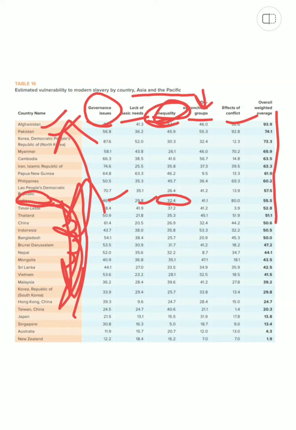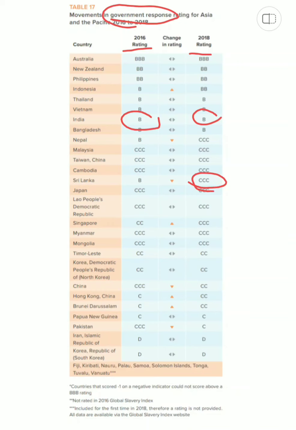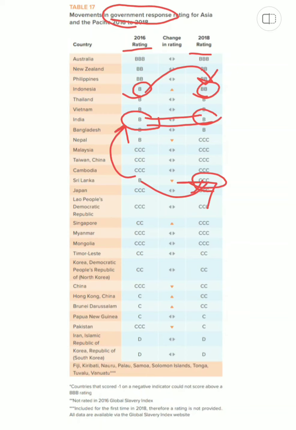than all of these. And if you see India's comparison in the 2016 rating and the 2018 rating in government response movements that India has been having, this year in 2018 ranking, India is in B position, but it hasn't improved, and in 2016 also it was in B position. However, Sri Lanka is now in CCC, whereas in 2016 it was equal to India, whereas Indonesia is now in a BB, but initially it was in B. So Indonesia has improved, Sri Lanka has deproved, however India remains equal. So this is how it's going.